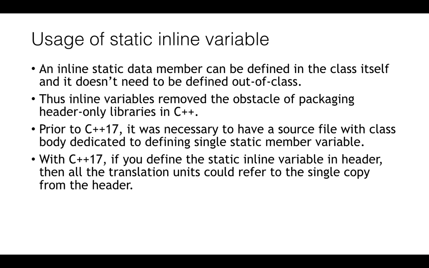Let's see what the biggest advantage of having static inline variables is. Basically, an inline static data member can now be defined in the class itself, and there need not be a separate definition outside of the class. Thus, inline variables have removed the obstacle of packaging header only libraries in C++. Prior to C++17, it was necessary to have a source file dedicated to defining the single static member variable. But with C++17, you can define the static variable in the header, and all the translation units can refer to the single copy from that header.